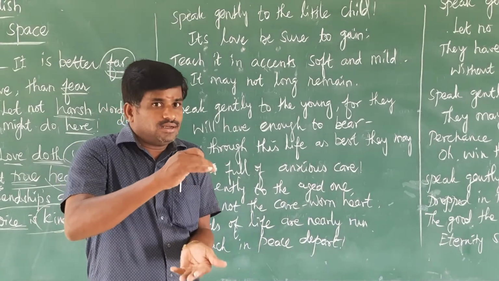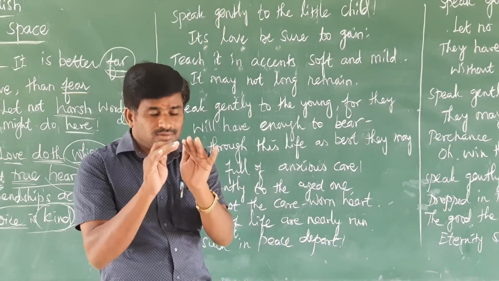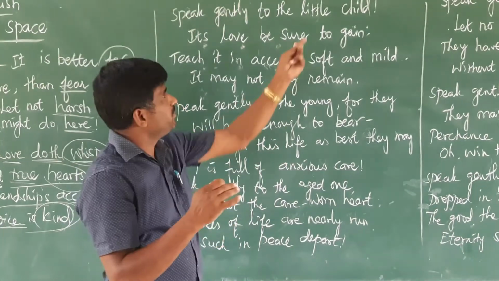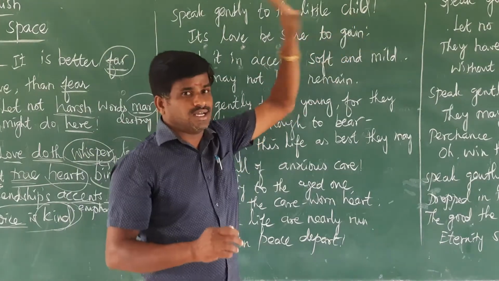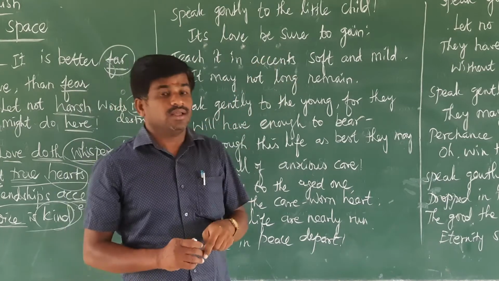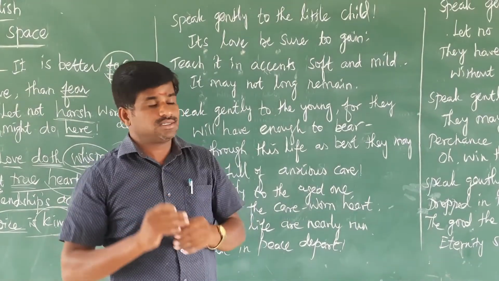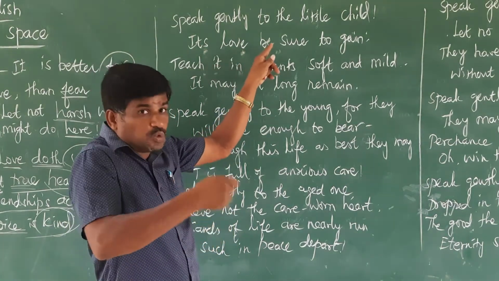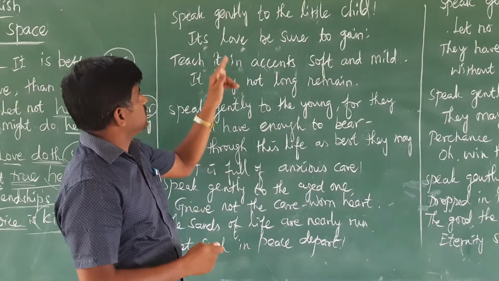When we are speaking to the little child, the conversation should be gentle. Then only we can gain its love. Then only can love develop between the child and us.